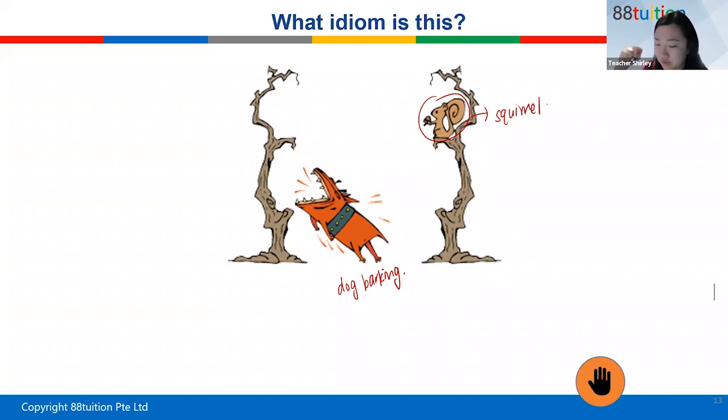So what does that tell us? The dog is barking instead of at the one with the squirrel. It tells us that the dog is blind. The dog knows that there's a squirrel somewhere here, but it doesn't know which side it is. So it's blind. It might be blind. Yes, I think it's a very